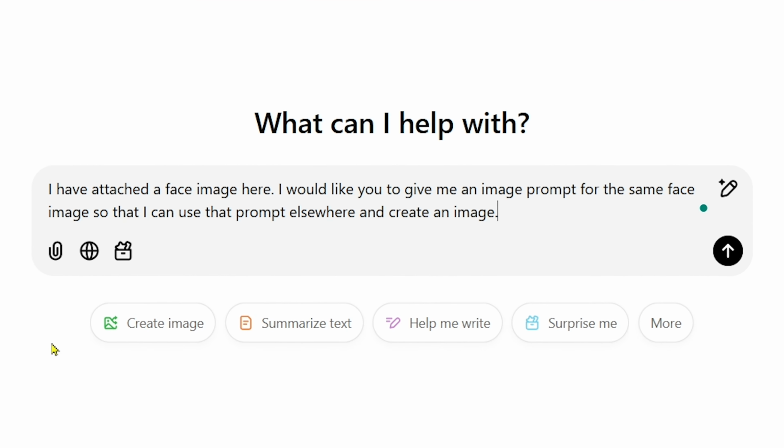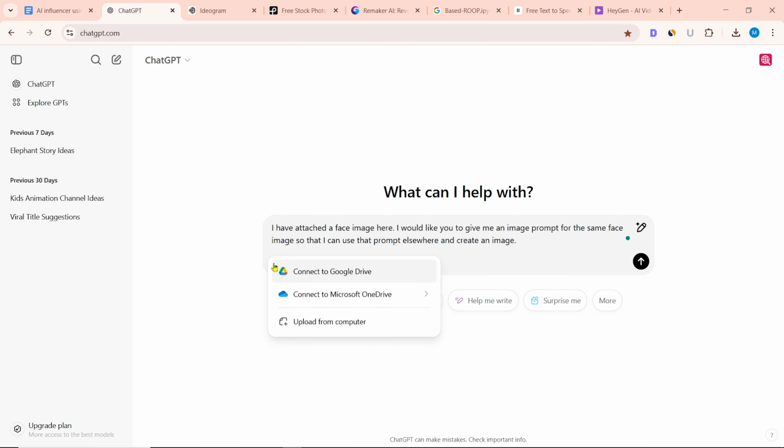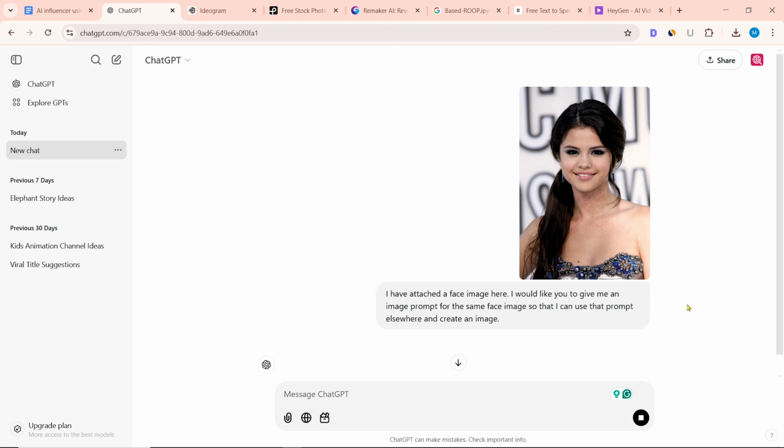Here I have written, I have attached a face image here. I would like you to give me an image prompt for the same face image so that I can use that prompt elsewhere and create an image. To add a face image, click on Attach Files, then add the face image. Now click on Send Message.